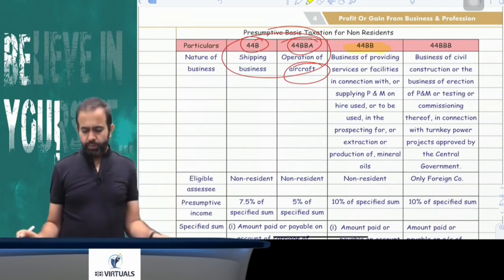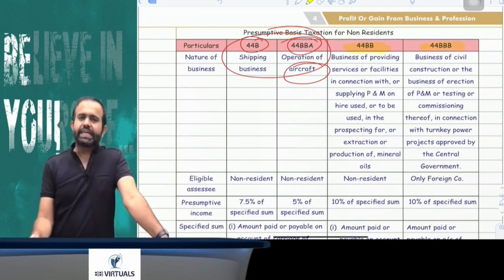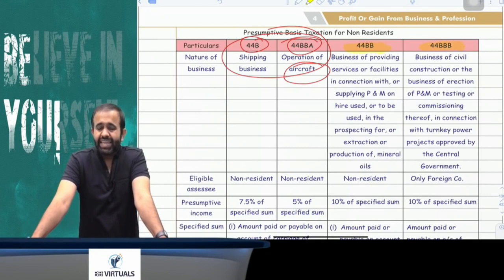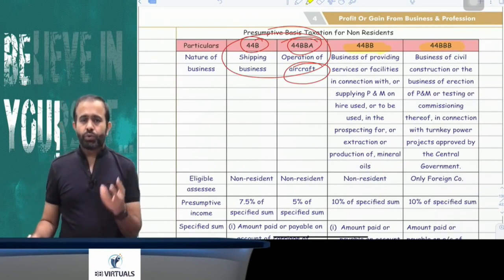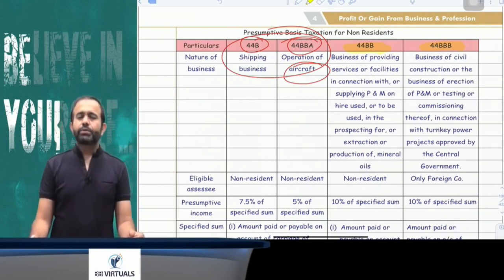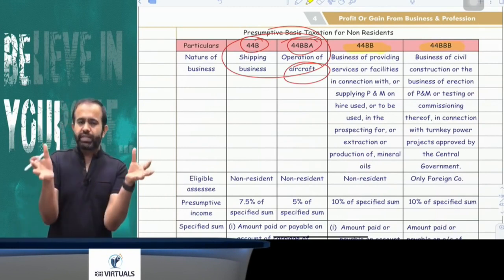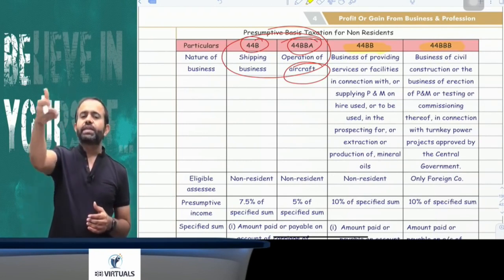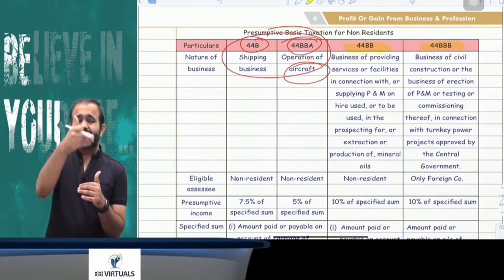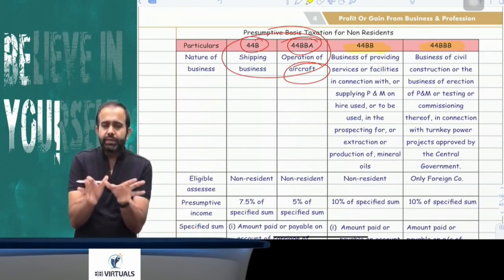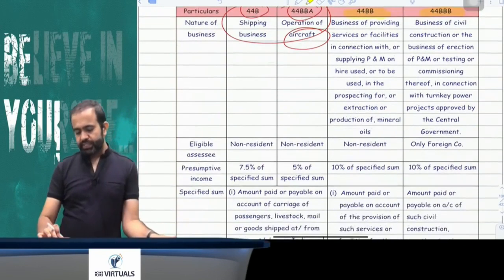Last section, 44BBB. This section is applicable in case of a foreign company. If any foreign company is engaged in civil construction and is making one turnkey project in India. A turnkey project is basically a project related to civil construction and all. We can take the example of the bullet train project. Suppose a foreign company is engaged in India in the bullet train project and has made an agreement with the government, what will be their income? Whatever amount they receive will be multiplied by 10%, and 10% will be the PGBP income.